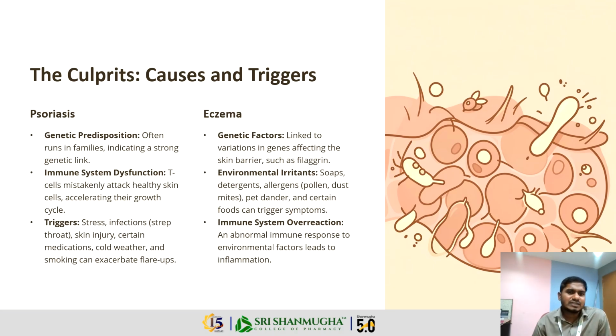Triggers: stress, infection and strep throat, skin injury, certain medications, cold weather and smoking can exacerbate flare-ups. Eczema: genetic factors linked to variation in genes affecting skin barriers such as filaggrin, and environmental irritants, soaps, detergents, allergens, pollen, dust mites, pet dander and certain foods can trigger the symptoms. What does immune system overreaction mean? An abnormal immune response to environmental factors leads to the infections.